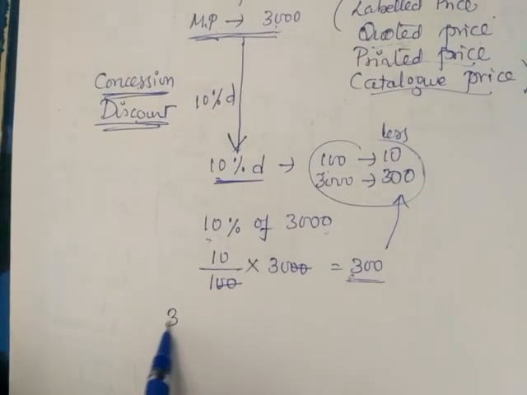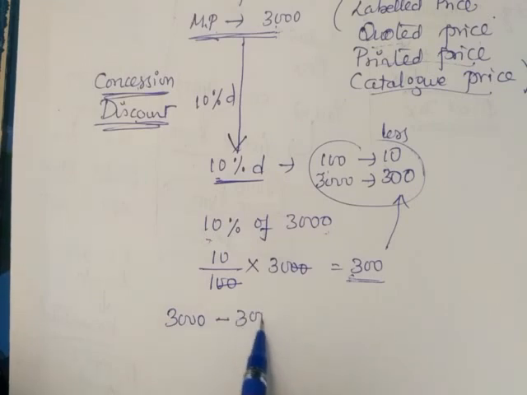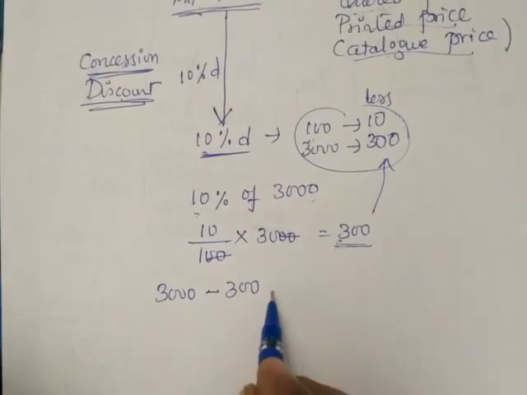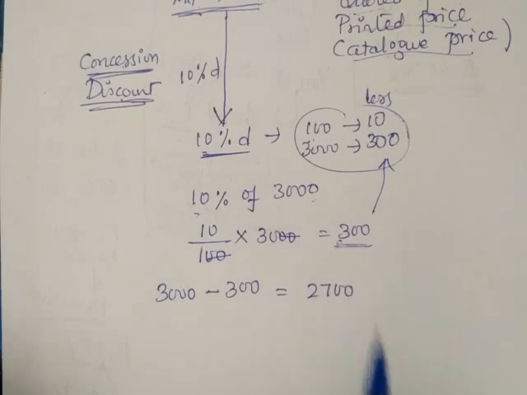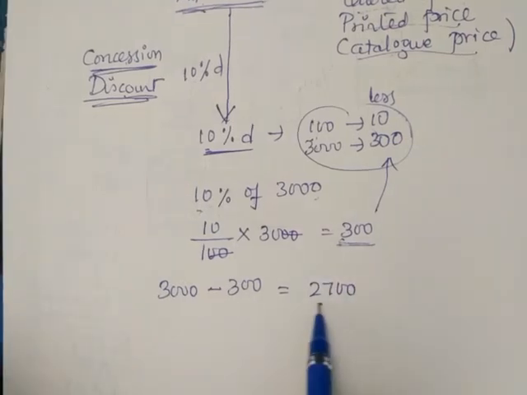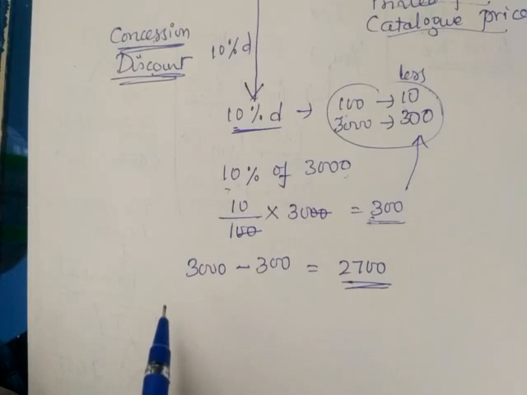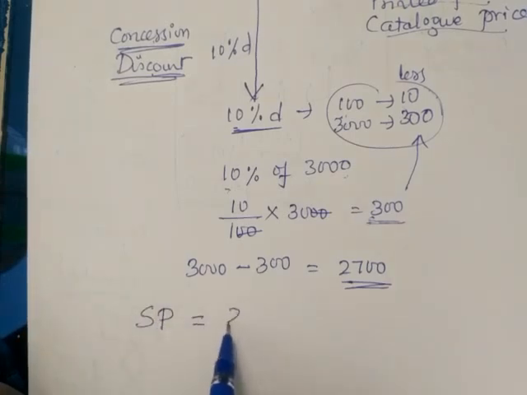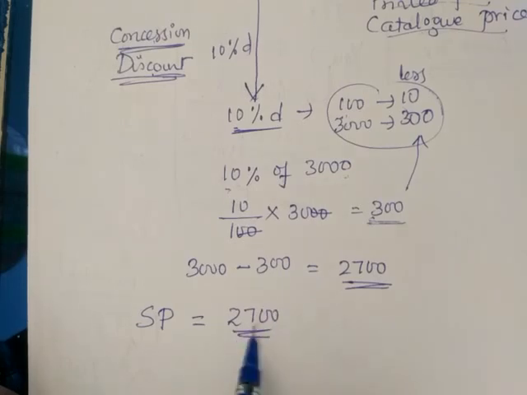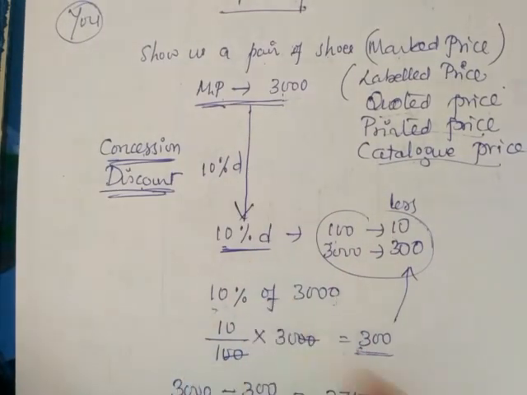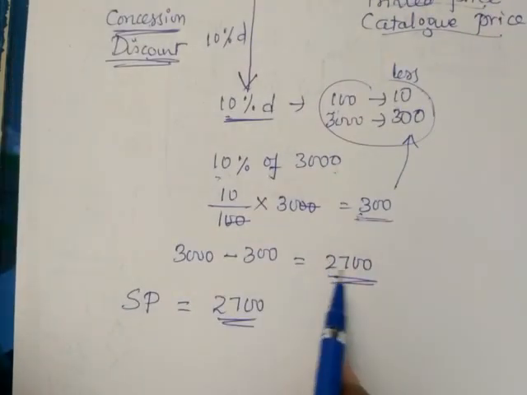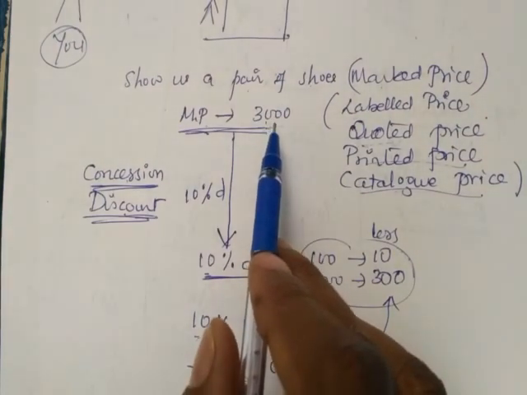Now the shoes rate was 3000 rupees, and the shopkeeper reduced 300 rupees. Now it becomes 2700 rupees. This 2700 rupees you are now ready to buy, right? That is called SP. SP means after discount, the final value that stands is called the selling price.